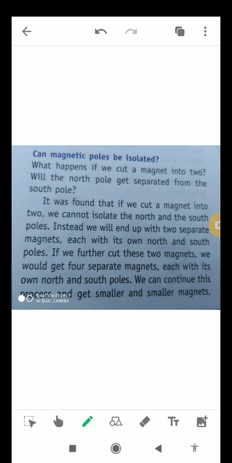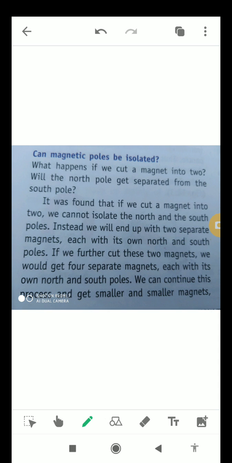Can magnetic poles be isolated? Can we isolate or segregate the magnetic poles or not? What happens if you cut a magnet into two pieces? Will the north pole get separated from the south pole? Never. It will never happen. The more we divide it into pieces, they will always have north and south poles.